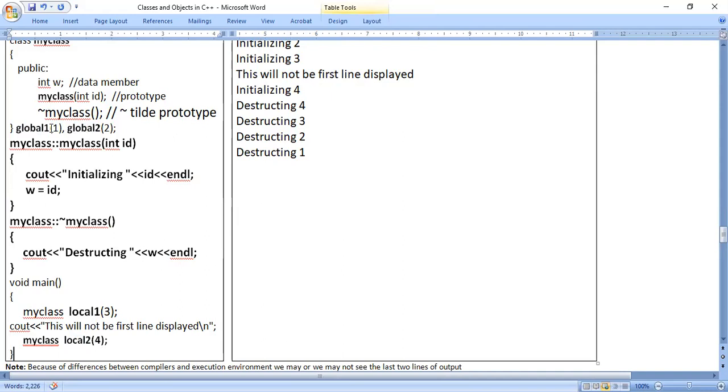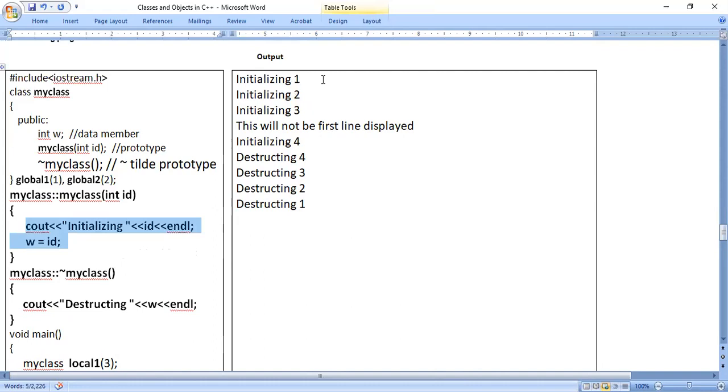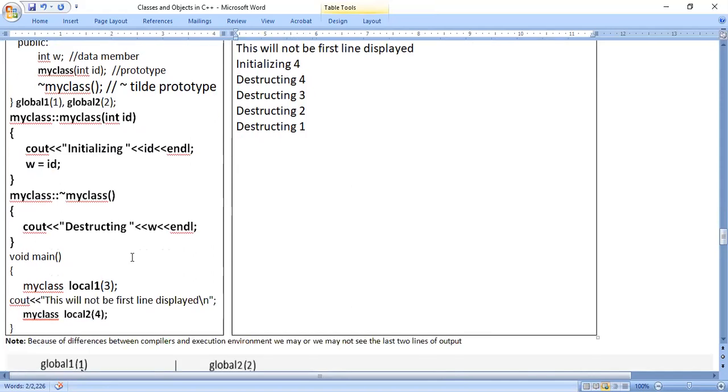In case of the global 1 object, the value is 1. So the first time this constructor is called, according to the global 1 object, I can say initializing 1. Then when the global 2 object is created, this constructor is called, so initializing 2, the second time. Next, you come to the local objects. The local 1 object is created, the constructor is called again, the value is 3, so initializing 3.